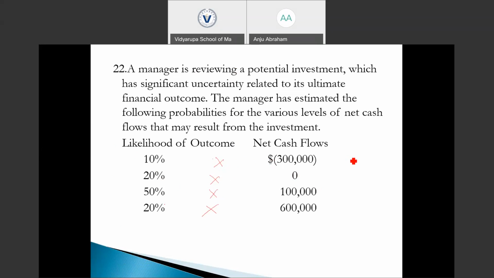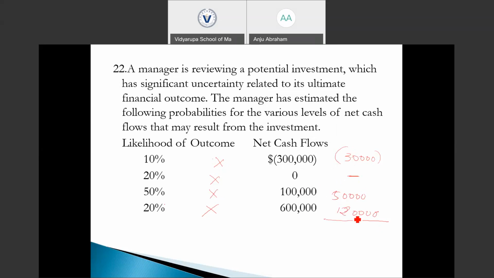Negative 300,000 into 10% is going to be negative 30,000. Here it is nothing because 0 into 20% is 0. 100,000 into 50% is 50,000. 600,000 into 20% is 120,000.